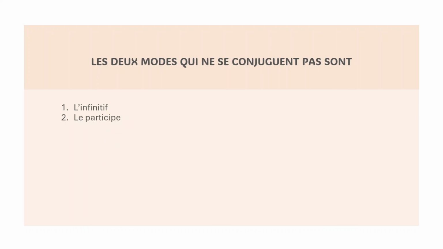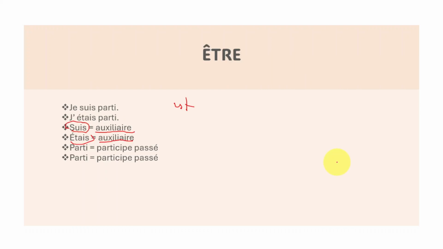So, that's how l'infinitif, le participe, okay? So, this part is the, you see here? Participe passé. Okay? So, this part, we have two parts. This one equals this part.